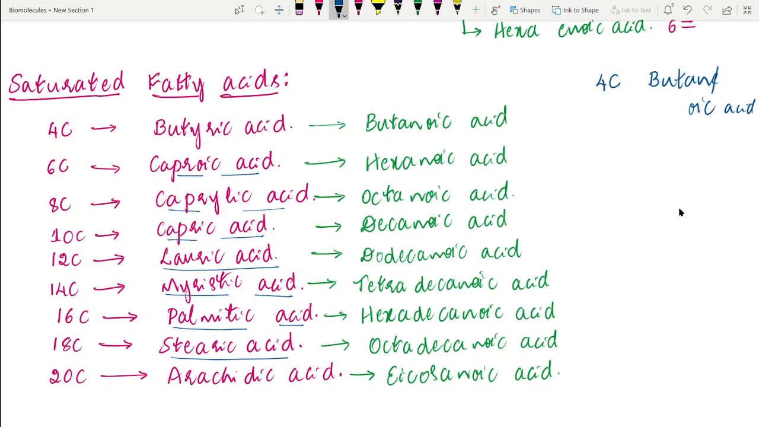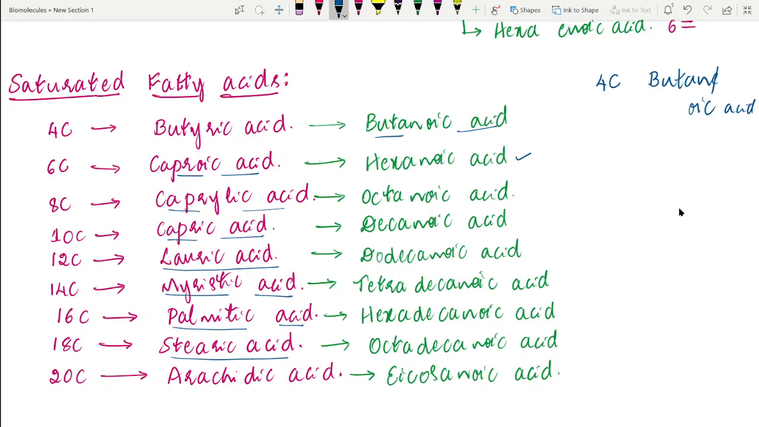Based on the number of carbon atoms, we have to consider the corresponding IUPAC name, and then we have to remove that E and add OIC acid. For example, in the 4 carbon fatty acid, the 4 carbon hydrocarbon is butane. Here we have to remove the E and add OIC. So it will become butanoic acid. Similarly, the 6 carbon hydrocarbon is hexane. By removing E, we add OIC acid, and so it's called hexanoic acid.